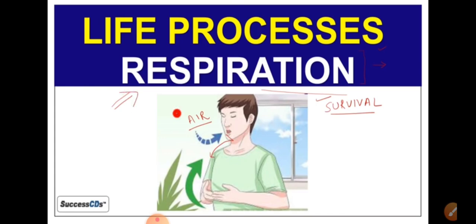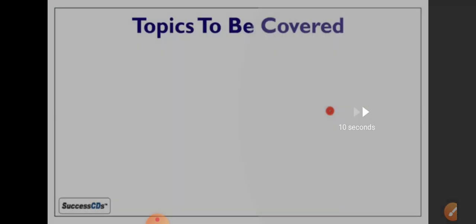So the simple process of releasing carbon dioxide and taking in oxygen is very important for the survival of organisms. For survival, we need to release carbon dioxide and take in oxygen.